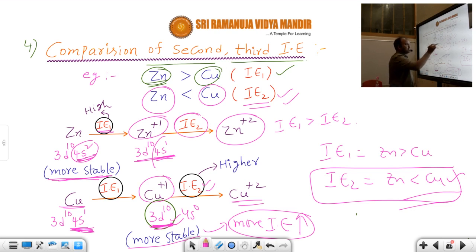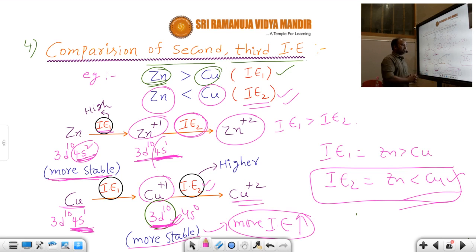But in the case of zinc, it has 4s1. When it has a 4s1 electron, a half filled structure will be there. Removing the electron is easy. 3d10 is the fully filled structure in the case of copper, but in the case of zinc 4s1 is half filled. Generally, half filled structures are less stable than fully filled structures.